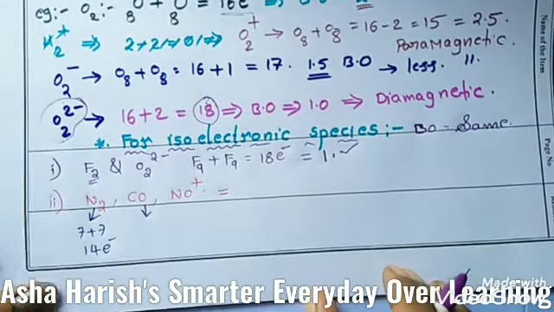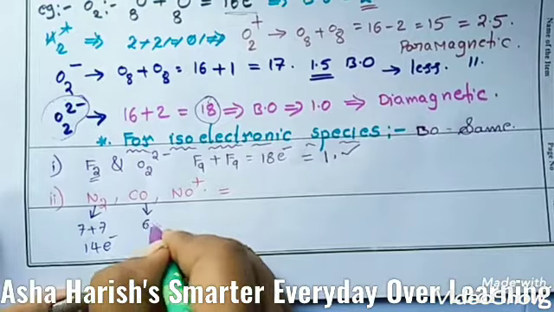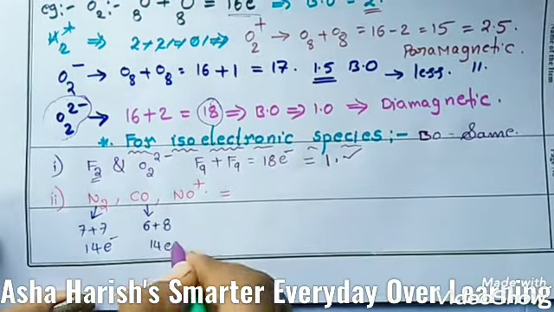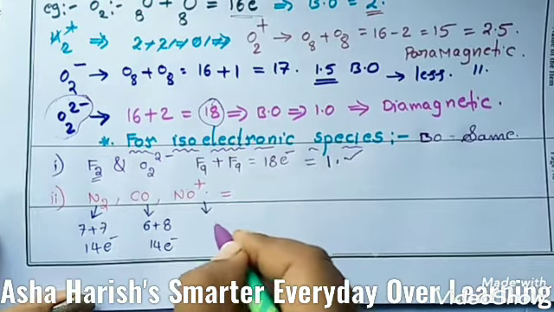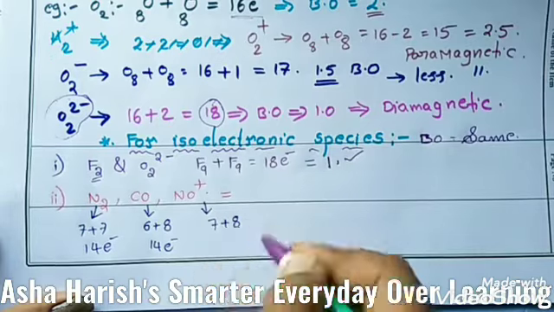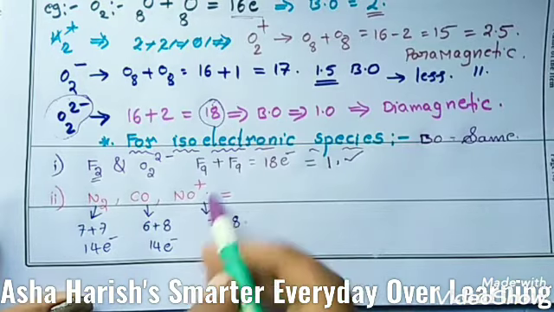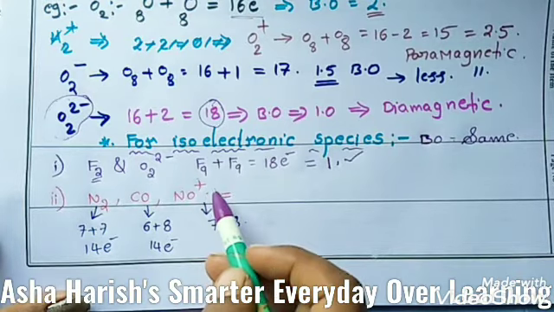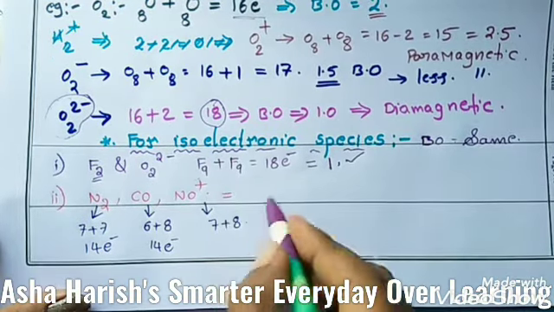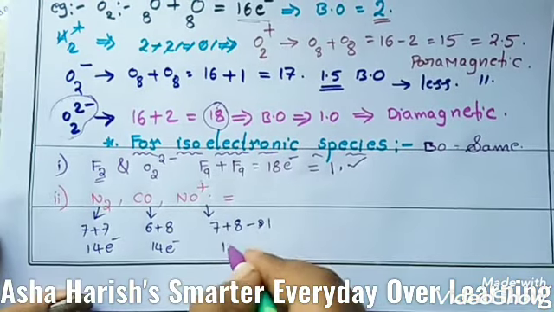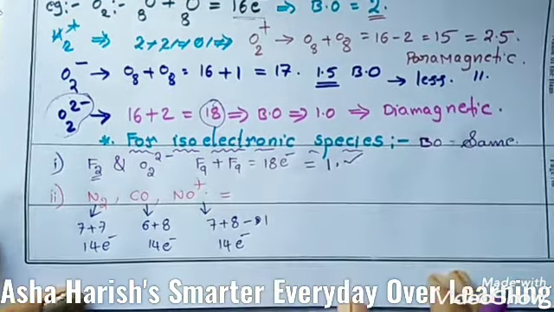And for CO, carbon 6 plus oxygen 8, 14 electrons. And for NO, 7 electrons plus 8 electrons. Here plus 1 is there, no number is written, means you can assume that it is 1. So you need to subtract 1 from that. Now 14 electrons you should get here.